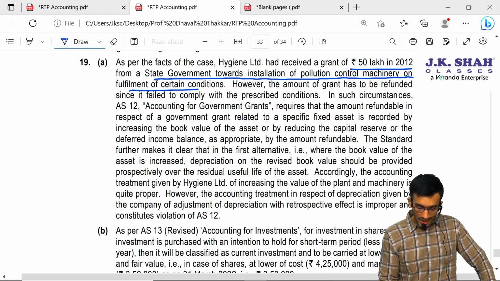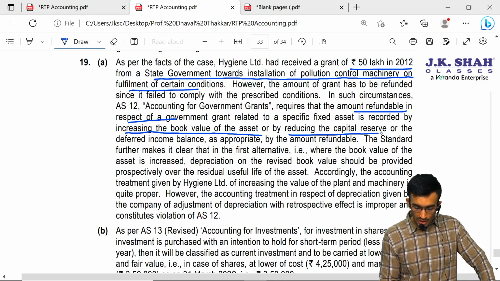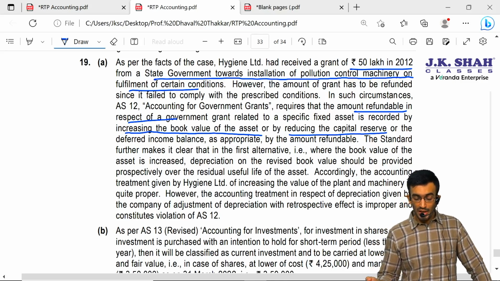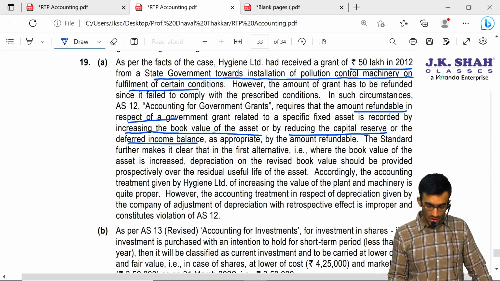In such case, AS 12 states that amount refundable in respect of a government grant related to a specific fixed asset is recorded by increasing the book value of the asset or by reducing the capital reserve or deferred income balance as appropriate by the amount refundable. So see, they are saying increasing the book value of the asset. It means if they have adopted the capital approach, reducing the capital reserve if it is treated as promoter's contribution, or the deferred income, revenue approach, etc.